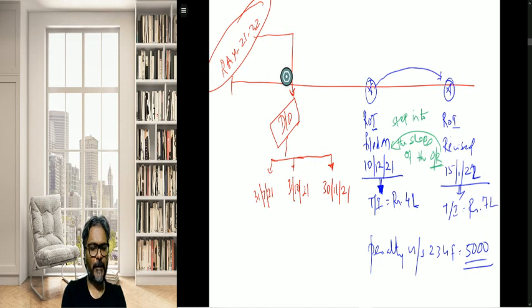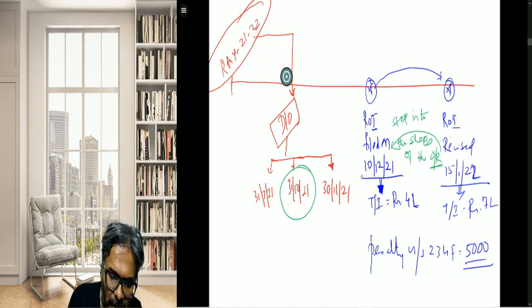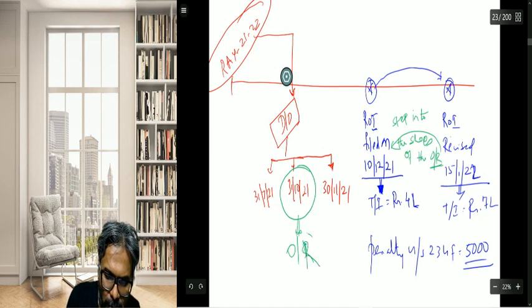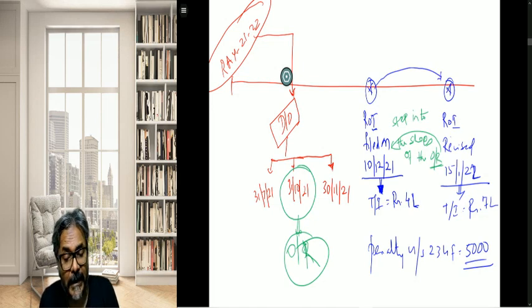The next point, students, is say, now I can create one more twist. Supposing he has filed the original return on a different date. Instead of 10th of December, the original return, OR, would have been filed on 31st of December, and then you are filing a revised return on 15th of January. Whether the penalty would have been imposed? The answer is no. No penalty would have been imposed in this particular case.